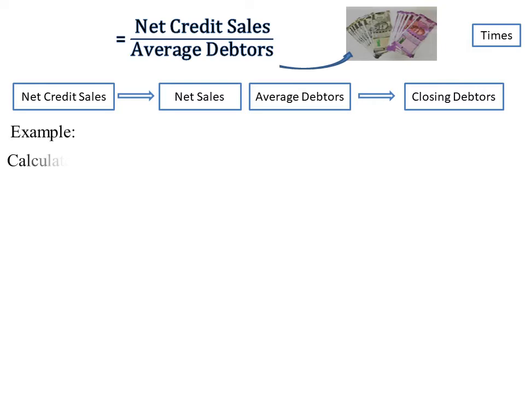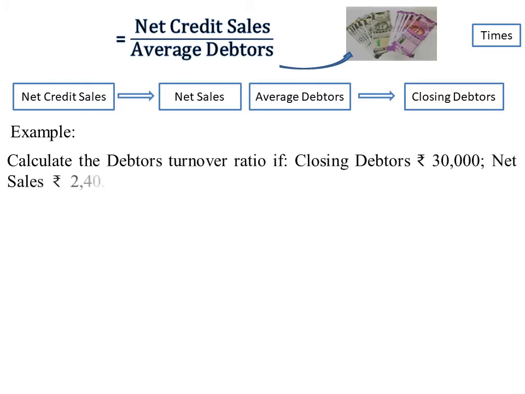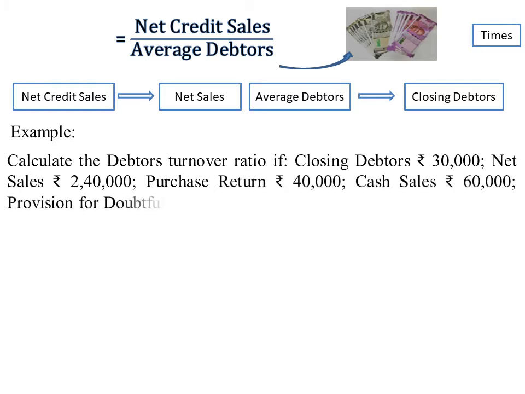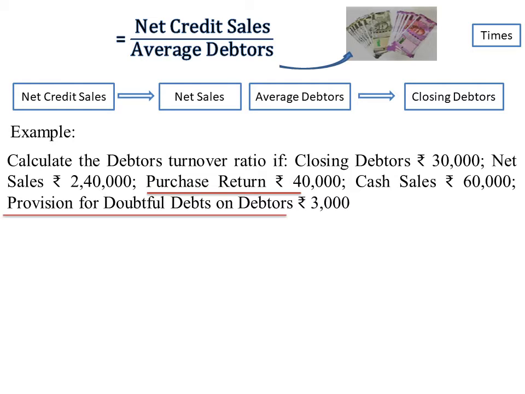The question is: calculate the debtors turnover ratio if closing debtors are rupees 30,000, net sales rupees 2,40,000, purchase returns rupees 40,000, cash sales rupees 60,000, provision for doubtful debts on debtors rupees 3,000. Now in this question, the information given about purchase returns and provision for doubtful debts is of no use, so ignore that. Now to calculate the debtors turnover ratio, first we need to calculate net credit sales.